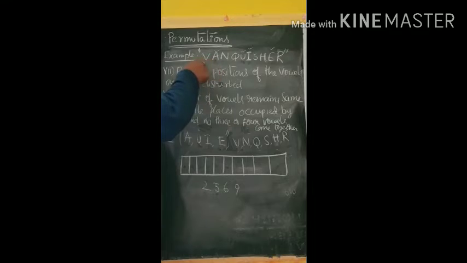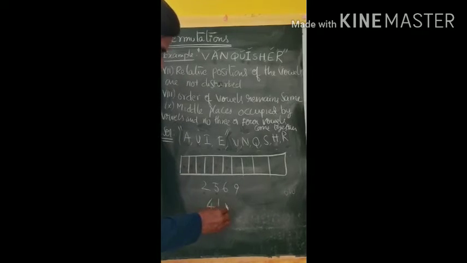So A can be shifted to U's place, U can be shifted to E's place, E can be shifted to A's place, and I can remain in I's place itself. Like that, every vowel should be in a vowel place only. So 4 places are available for vowels, and the 4 vowels can be arranged in 4 factorial ways.